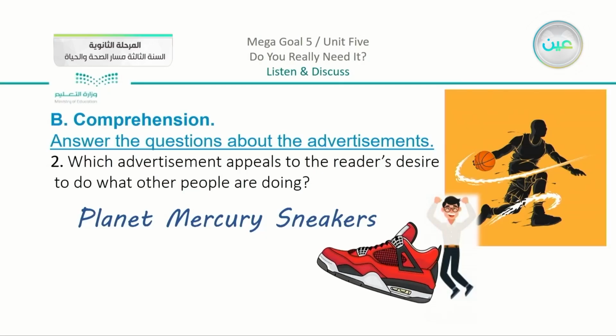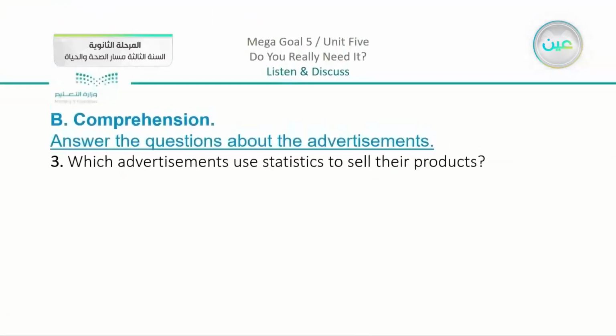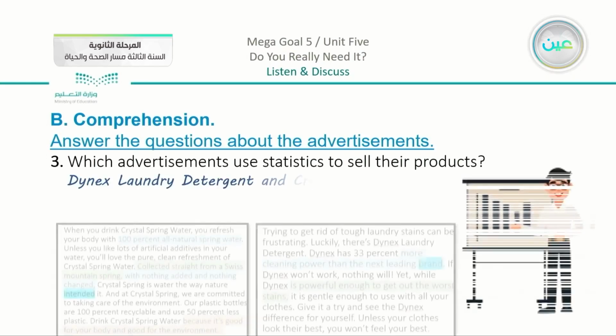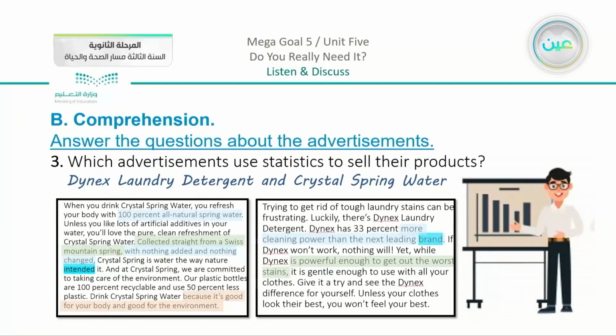So we have here the Planet Mercury sneakers. Then we have: which advertisements use statistics to sell their products? Here we did mention something about numbers, about statistics, and we have two types. You can see that we have the Dynex laundry detergent and the Crystal Spring water. They both had some kind of statistics in the paragraphs.